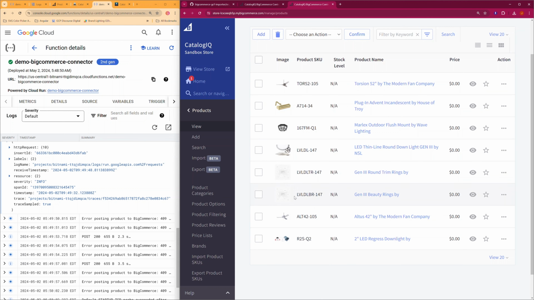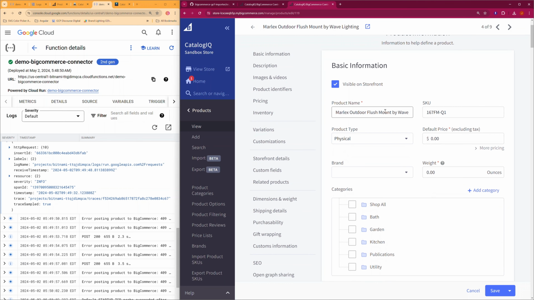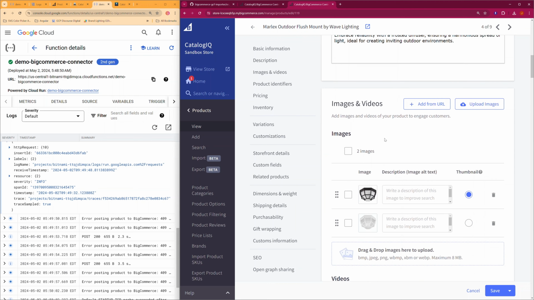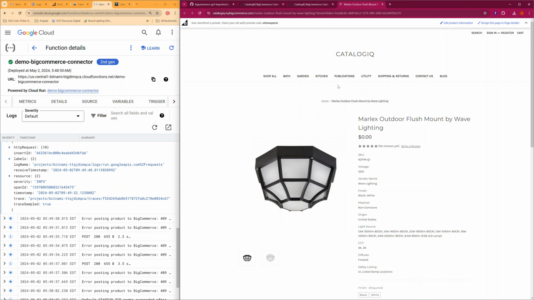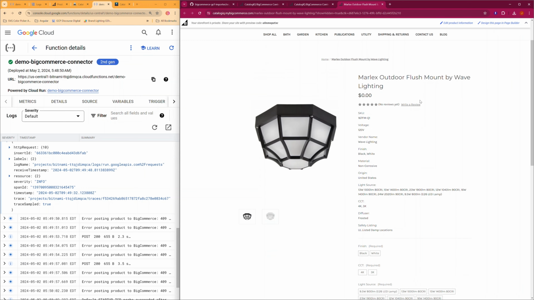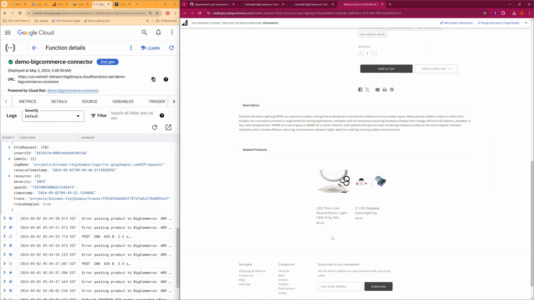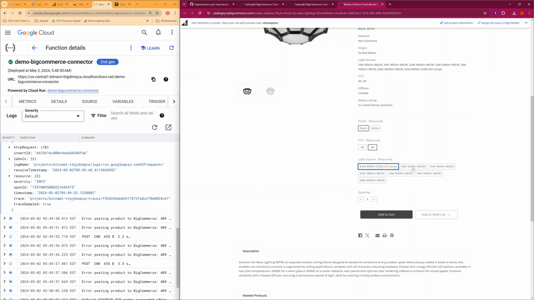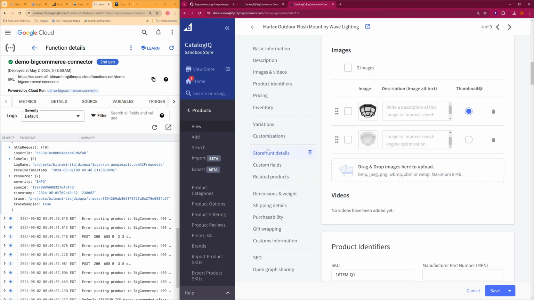On the BigCommerce side, you'll notice the products are now inserted. If we go into a product, we have all the information, images, identifiers, and options that we expect. And if we go on to the preview page, you can see our custom options were imported from our attributes. And we have the finished and other option selections that are done. And BigCommerce automatically relates items, so it's related these fairly well already. So that is all there is to syncing those products.